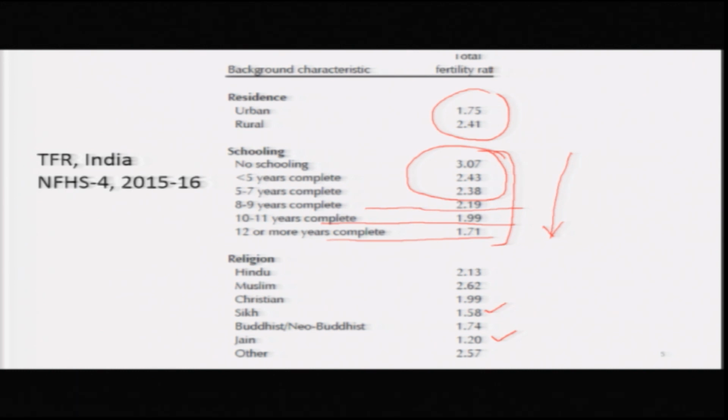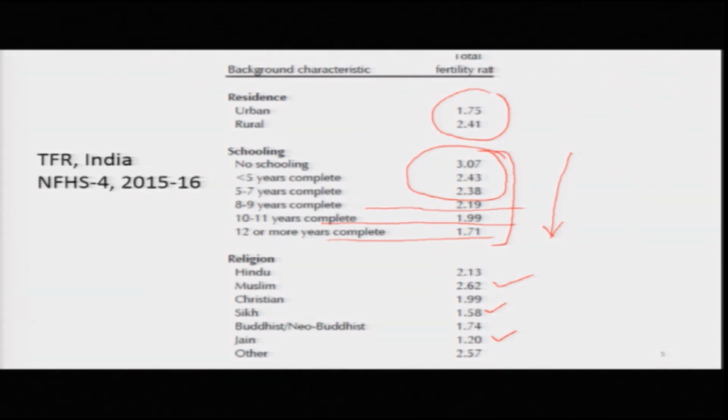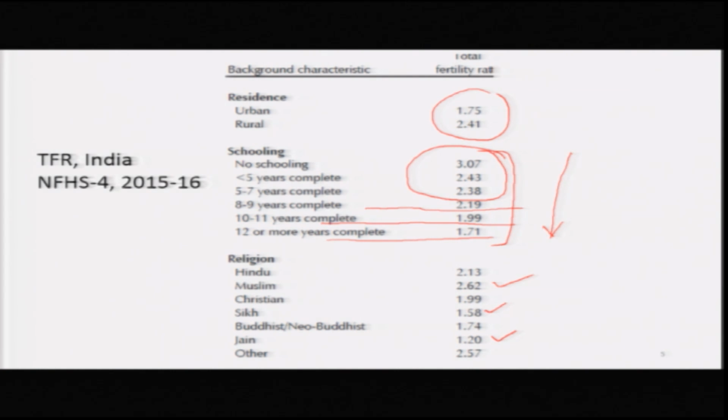And the highest level of fertility is found among Muslims, 2.62, higher than among Hindus by 0.5, there is a difference of 0.5, and that can be explained to some extent by the exclusionary processes and by socio-economic deprivation prevailing among a large number of the Muslim population.